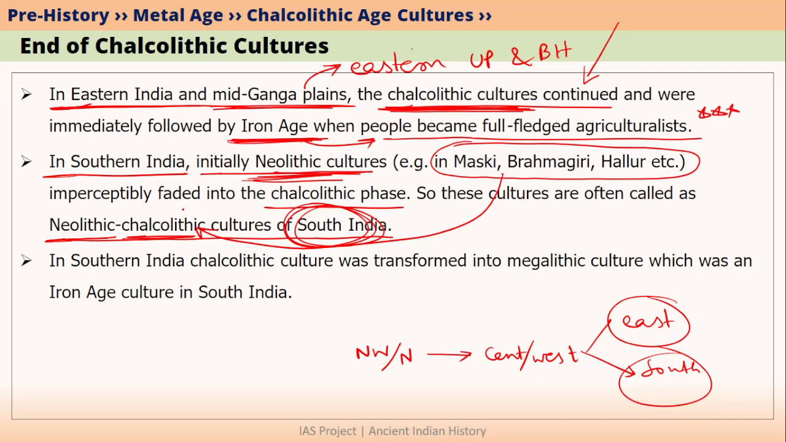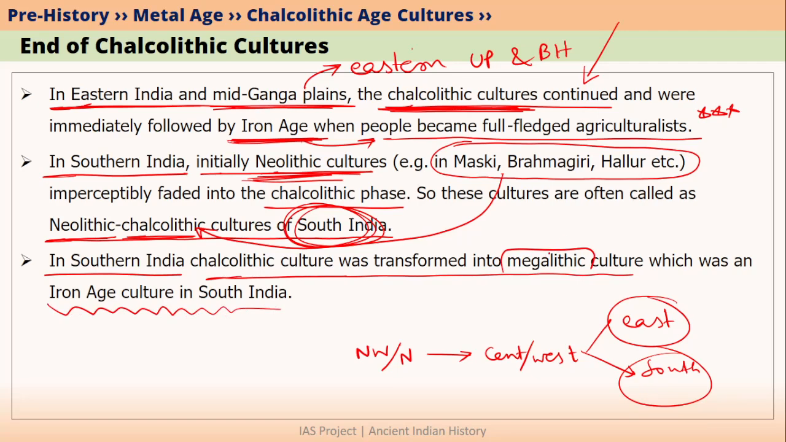Let's talk about how Chalcolithic age changed into Iron Age in South India. In southern India, Chalcolithic culture basically transformed into Megalithic culture. We know that Megalithic culture is nothing but Iron Age culture in South India. The word megalithic is made up of two words, mega and lithic. Mega simply means large and lithic means stone. So basically in megalithic culture, people were building large stone monuments.